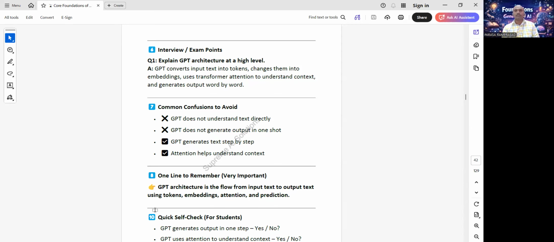Common confusions to avoid. Please remember this clearly. GPT does not understand text directly. GPT does not generate output in one step. GPT generates text word by word. Attention helps understand context. One line to remember, very important.